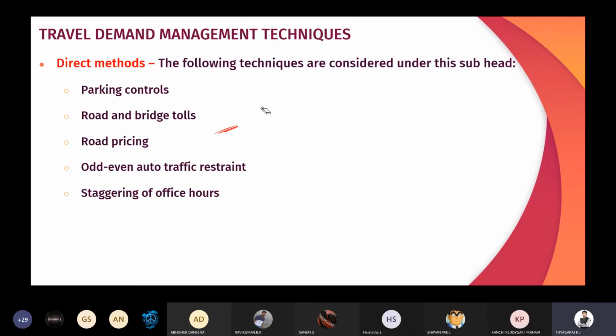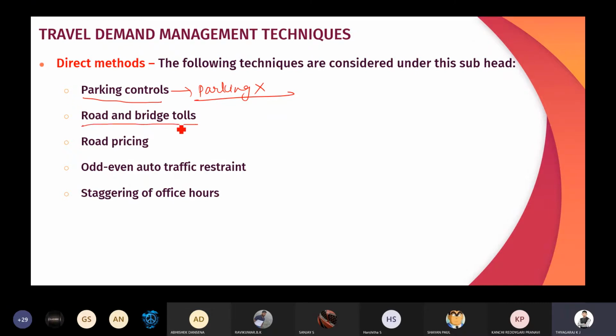What are the things we are going to discuss in the direct methods? The first one is parking control, that is controlling the parking facility. If we stop the provision of parking facilities, in turn the road users will not use their own vehicles. They will use public transport, thinking that parking facility is not available.